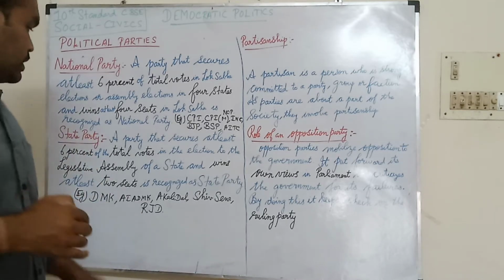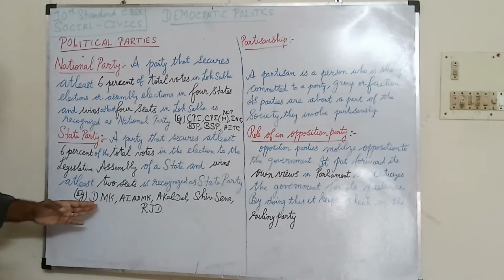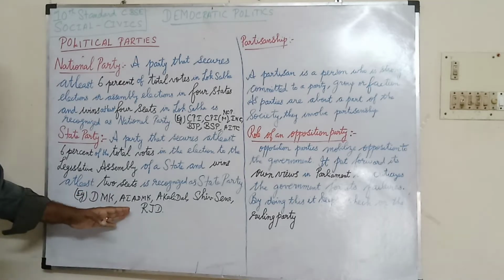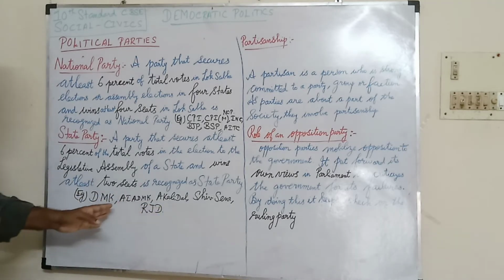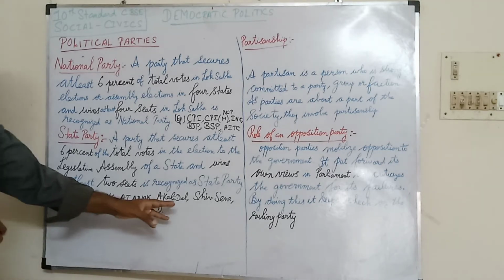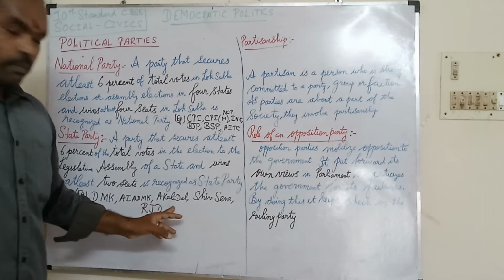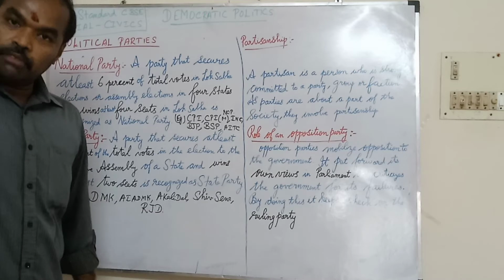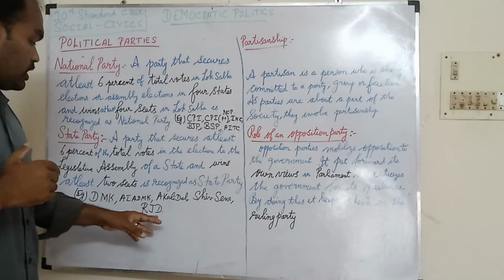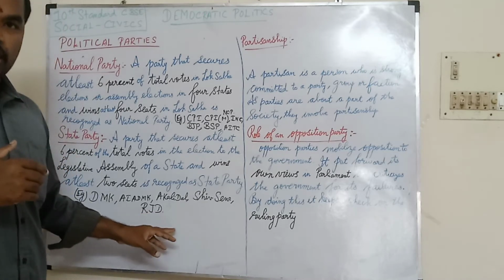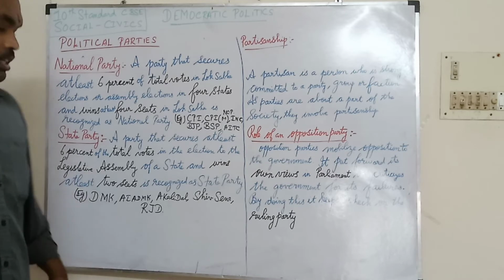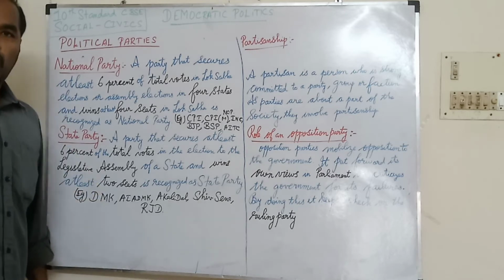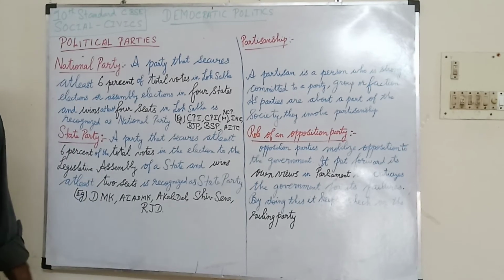So, what are all the state parties? DMK, AIADMK, both in Tamil Nadu; Akali Dal in Punjab; Shiv Sena in Maharashtra; RJD, Rashtriya Janata Dal in Bihar; and likewise YSR Congress in Andhra Pradesh.